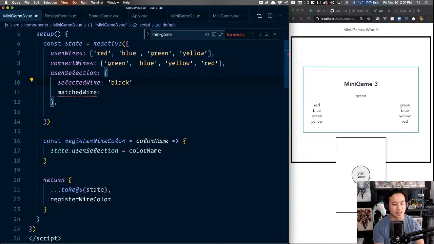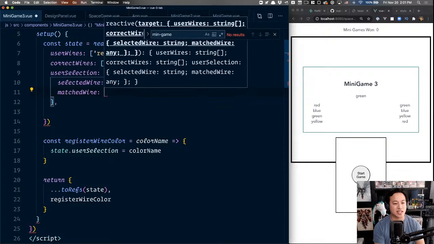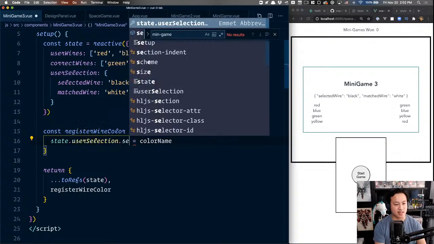So again, you can imagine what we really want to do is compare these two values, right? That's why I wanted to group them together. But since we don't truly have the idea of a tuple, I'd have to document it. For the sake of making it easier for people to understand, the user selection has two different properties, which is the selected wire and the matched wire, which is fine. And so now, rather than user selection, this should be user.selection.selectedWire.